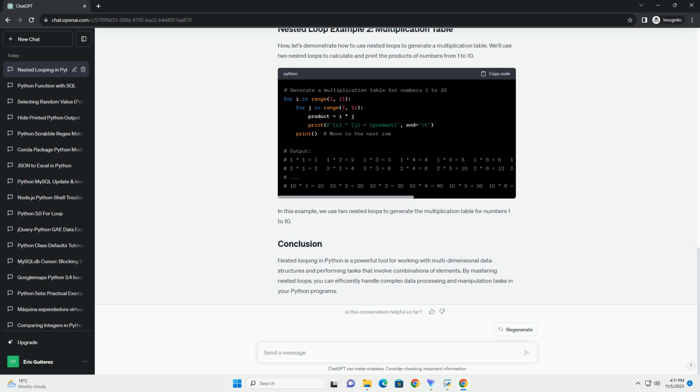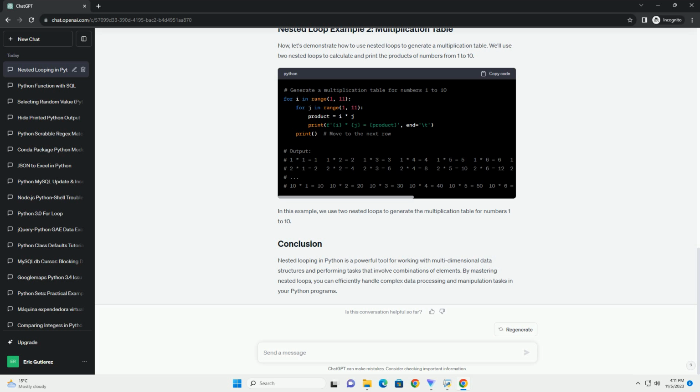You can think of them as loops within loops. They are often used when you need to traverse elements in a two-dimensional or multi-dimensional data structure. Each inner loop iterates through the elements of a particular dimension, while the outer loop controls the overall process. The syntax of nested loops in Python looks like this.